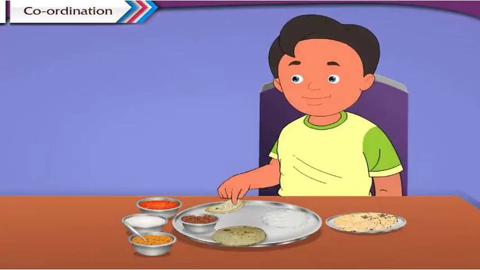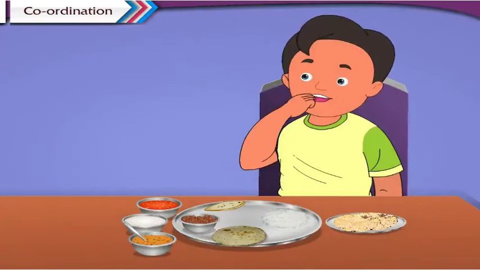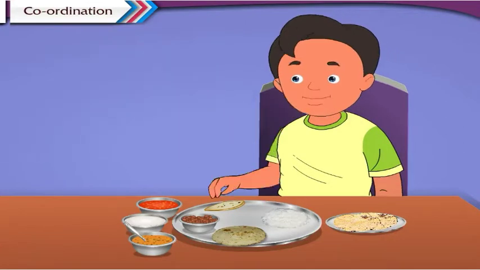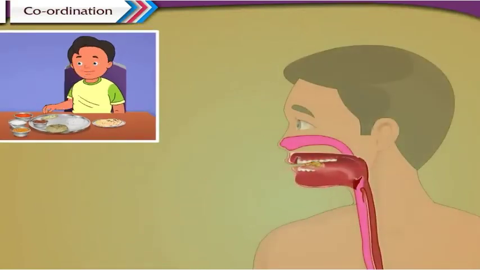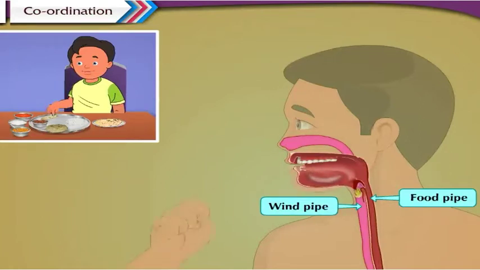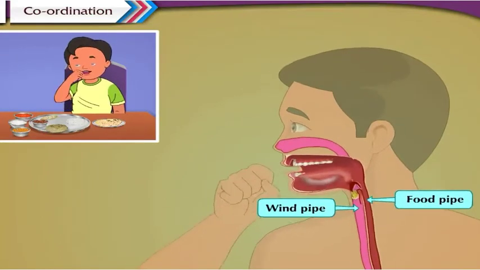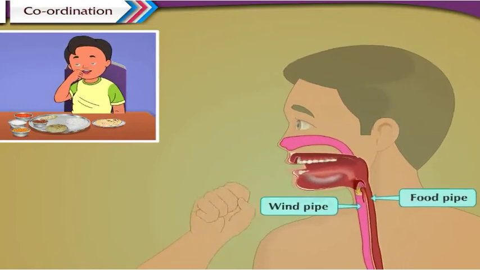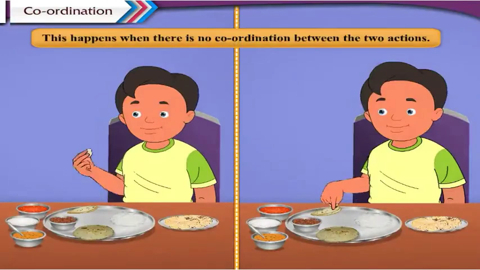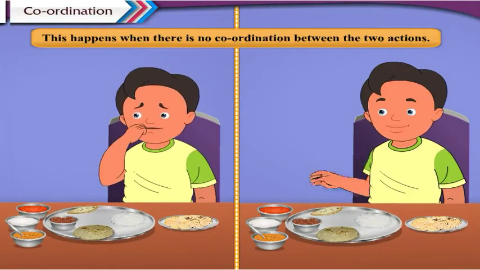When we accidentally bite our finger or tongue while eating food, a message is sent to the brain through the nervous control and due to which we get the sensation of pain. When we swallow or eat food hurriedly, food particles, instead of entering the food pipe, enter the windpipe. At that time, by choking or coughing, the food particle stuck in the windpipe is thrown out. This happens when there is no coordination between the two actions.